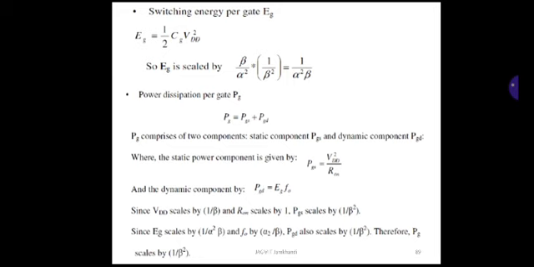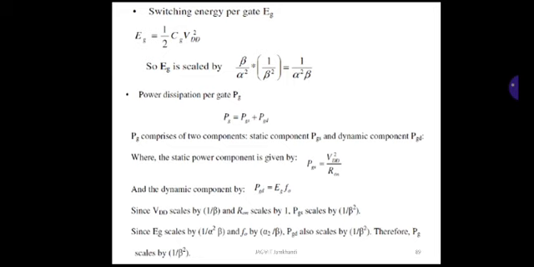The next one, power dissipation per gate, PG. PG comprises two components, one is PGS, another one is PGD. So PG is equal to PGS plus PGD, where PGS is a static component and PGD is a dynamic component.